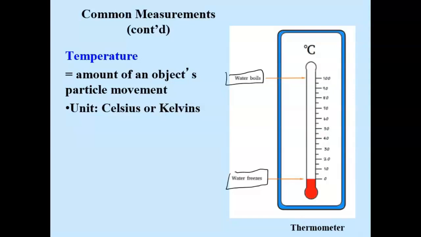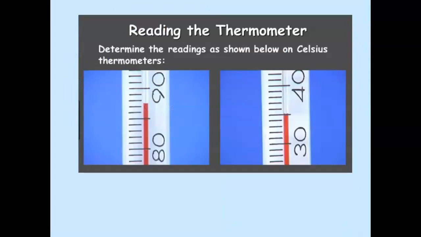What does it depend on? Temperature only depends on the particle's movement. Let's practice reading a thermometer. When we look at the left thermometer, we see that the number is between 80 and 90. There are 10 lines, so each line is 1. The first line would be 81, then 82.